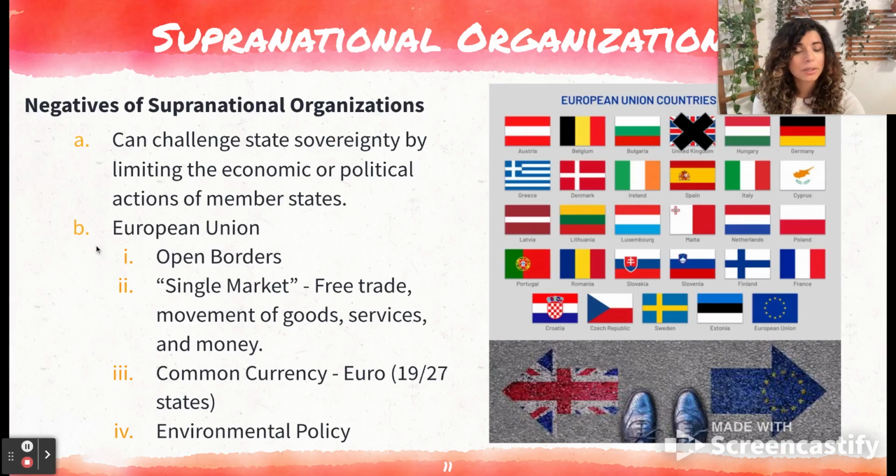So the European Union is one example of this. Some things include open borders, a single market, which means that there's free trade, there's more movement of goods and services and money, a lot easier to do that. Also having a common currency of the euro, which not every member state has adopted, and also common environmental policy. So this whole idea of Brexit, right? The UK did not feel like they were receiving enough economic and political benefit and decided to leave, right?